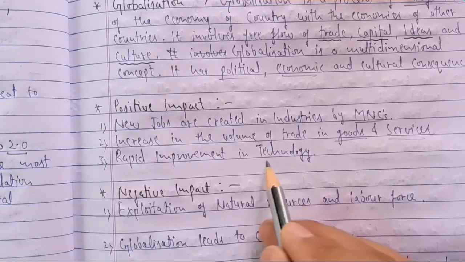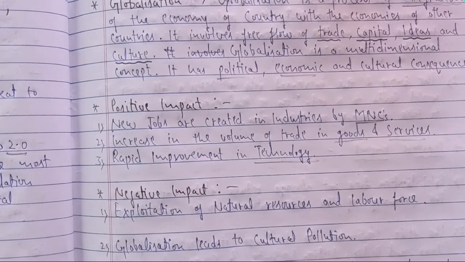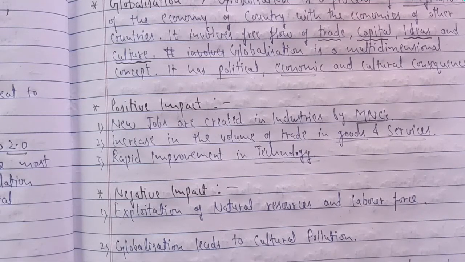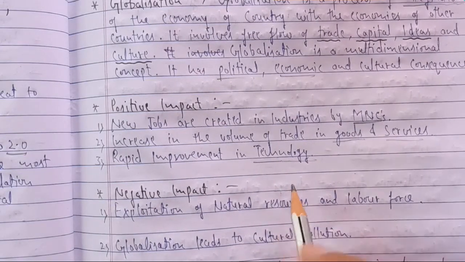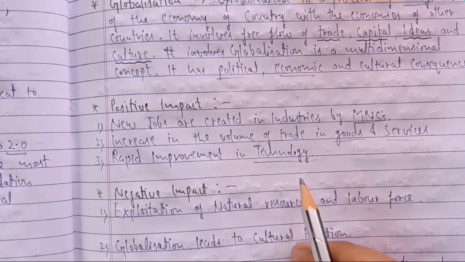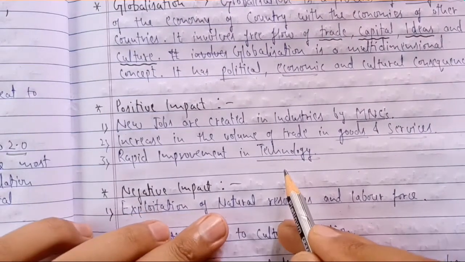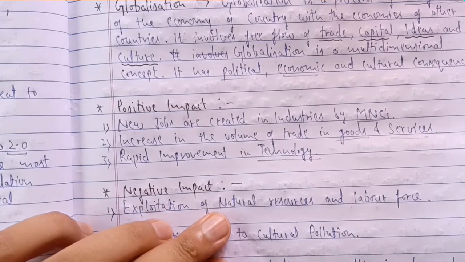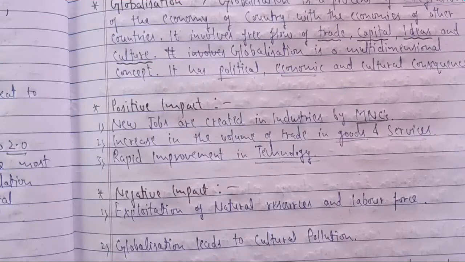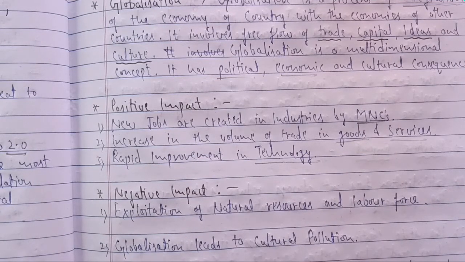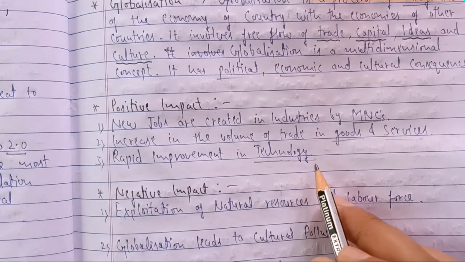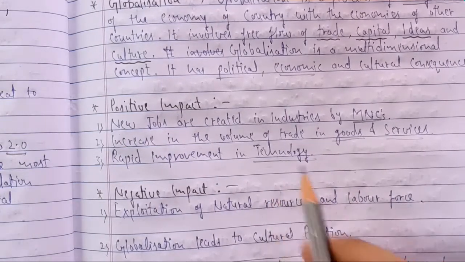Rapid improvement in technology. Yes, if we follow globalization, it means we follow the technologies which are coming from the outside world, and we try to improve the industrial base of our country, or the common life of the people. For example, in the recent 5 or 10 years only, you must have seen the phones have come, and the internet which you are using, 2G, 3G, 4G, and the same with vehicles, mobile phones and the different electrical appliances which you are using at home. So we can see there is so much comfort coming to our life, even in the developing countries, just because of transfer of technologies from one place to another.